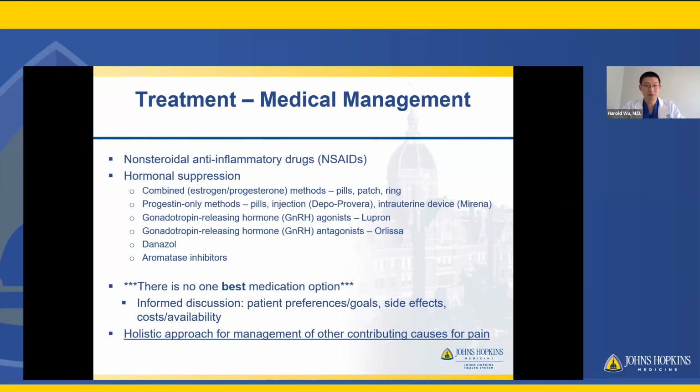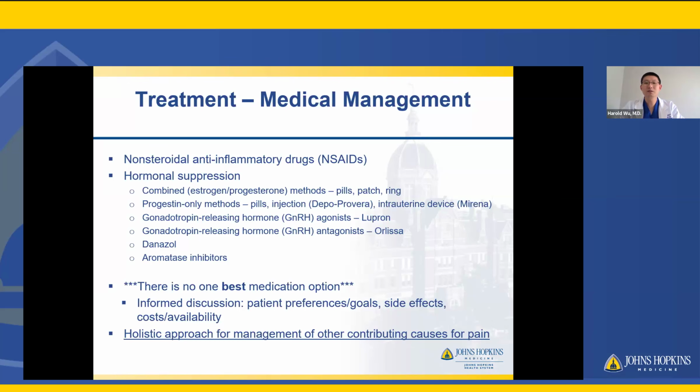And then you see a very long list of various hormonal suppressive therapies, right? So hormonal suppression is very important because the endometriosis cells are stimulated by hormonal stimulation or flares. So suppressing them is very important, or regulating your cycles, for example. And there's various formulations. I won't go into all of them, but pill, patches, rings, injections, IUDs, GnRH active agents. GnRH is essentially a hormone or molecule that's made in your brain that tells your ovaries to function, and then cause those hormonal flares and cycles. So there are certain medications that target that and actually put you in this pseudo menopause state, which can be very suppressing for endometriosis with different side effects, of course.